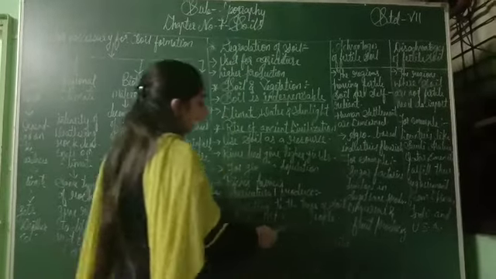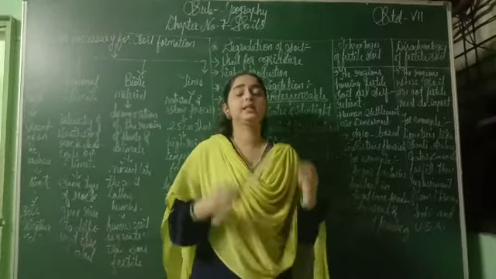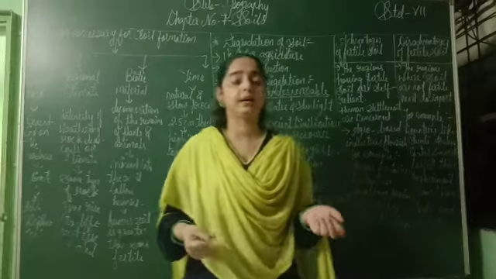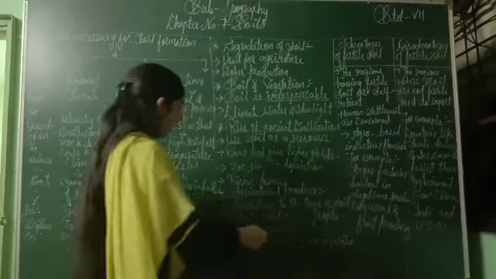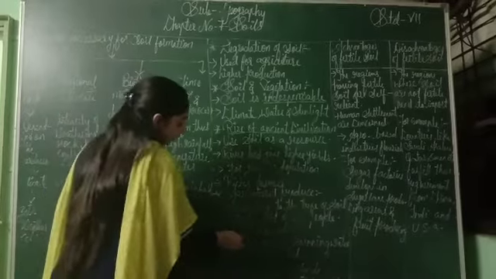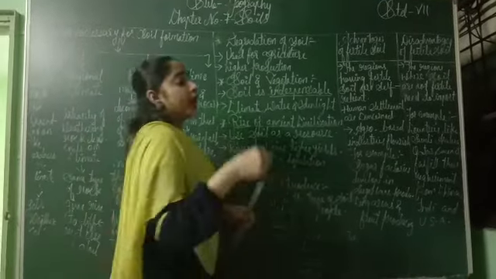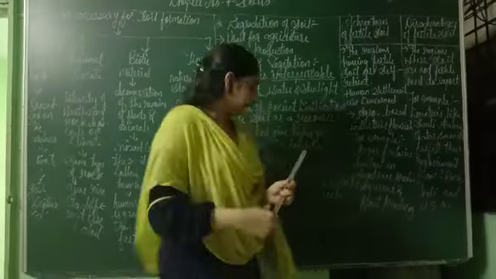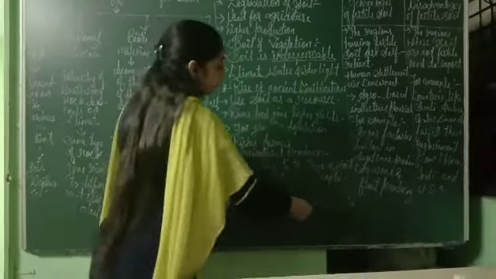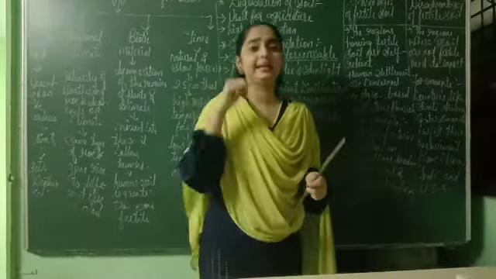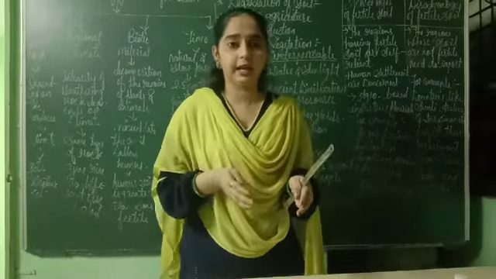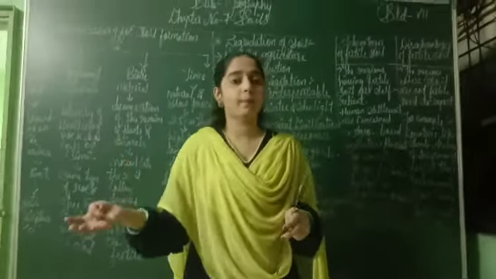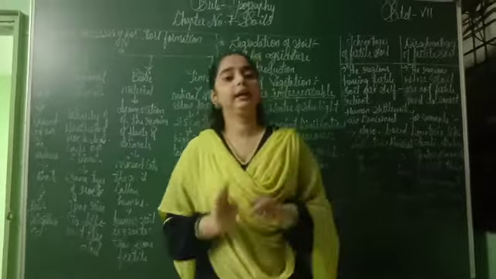Next is the staple diet of the people. Staple diet means the crops which we can grow in quantities. So man started to grow staple food for their production. Next point is soil erosion. Soil erosion means the displacement of the top layer of the soil. Here you can see heavy rains or running water. The top layer disappears because of heavy rains or running water from the river, and that soil we cannot see properly. That is known as soil erosion.